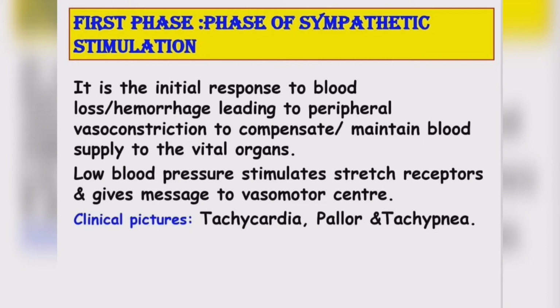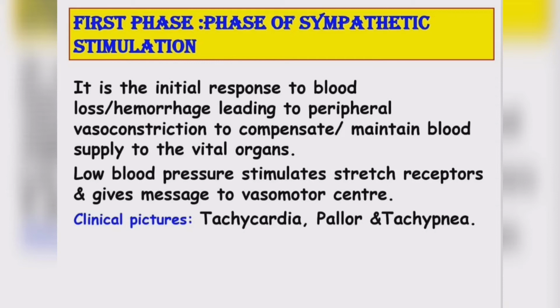Initially there is a response to blood loss or hemorrhage, which leads to peripheral vasoconstriction, that means constriction of vessels. And why does it happen? To compensate, or to maintain blood supply to the vital organs. The vital organs are the heart, lung, kidney, brain and liver. So basically, to compensate, to increase the blood circulation to the vital organs and decrease the peripheral blood circulation, this mechanism happens.